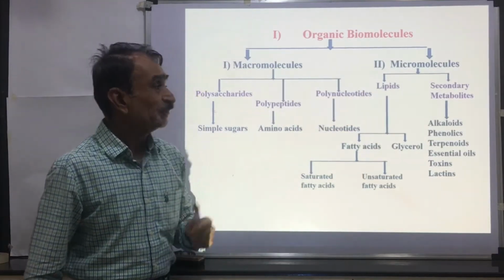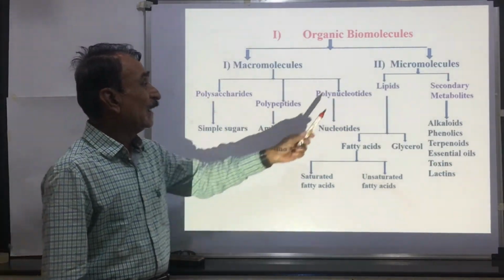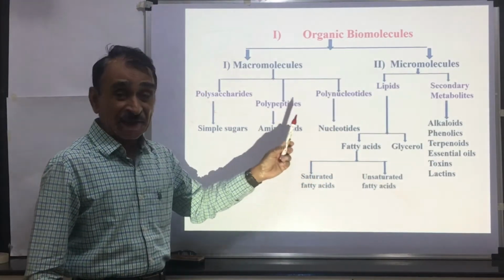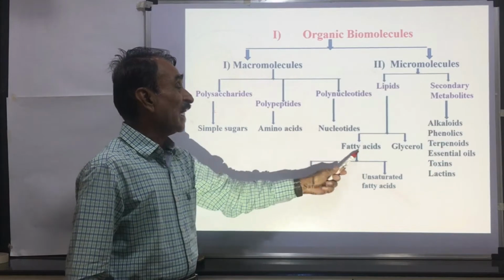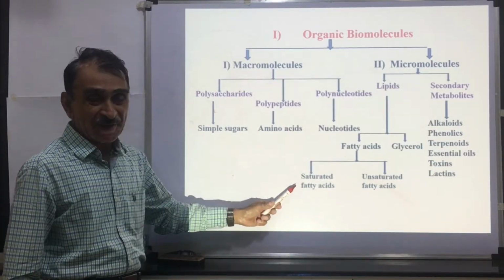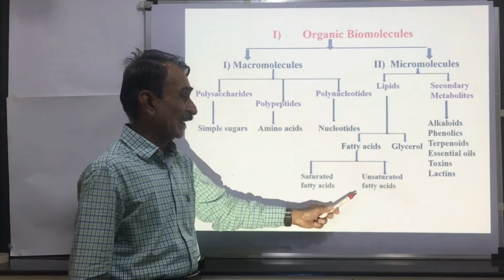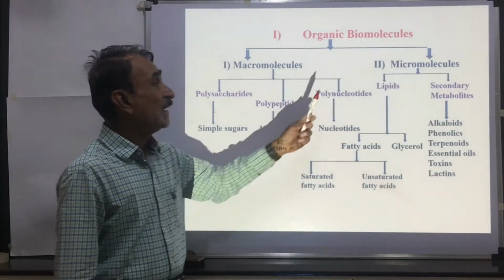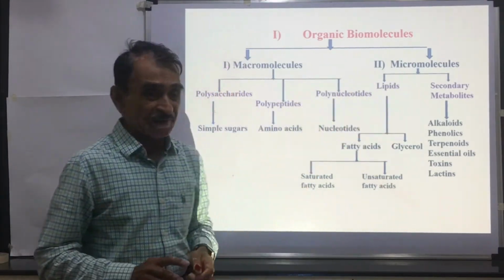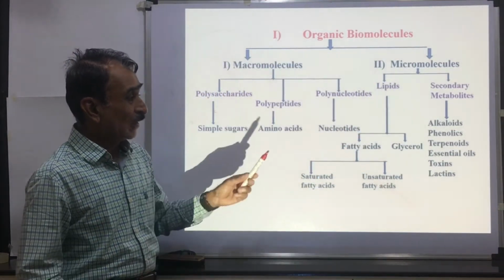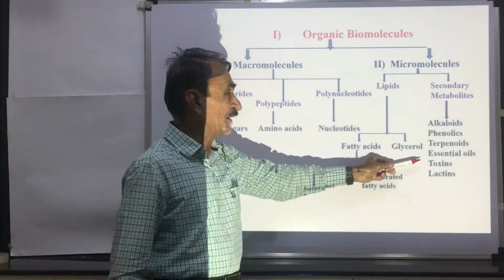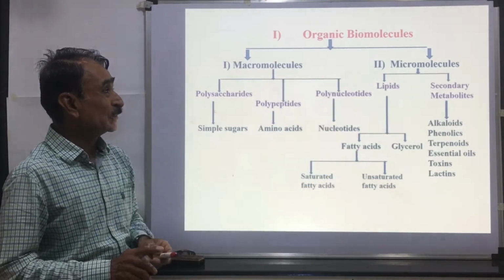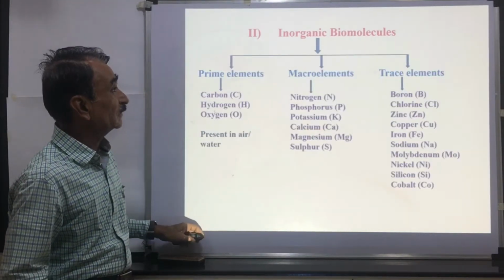Micromolecules are of two types: lipids and secondary metabolites. Lipids are made up of fatty acids and glycerol. Lipids are the esters of fatty acids and glycerol. Fatty acids are of two types: saturated fatty acids and unsaturated fatty acids. Both types of fatty acids are involved in esterification. The secondary metabolites are alkaloids, phenolics, terpenoids, essential oils, toxins and lectins. These are the micromolecules which are present in the protoplasm.